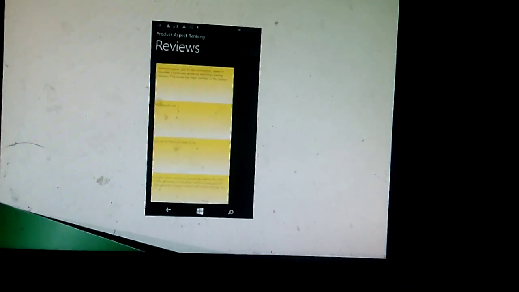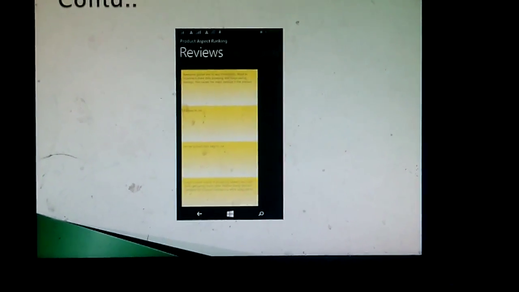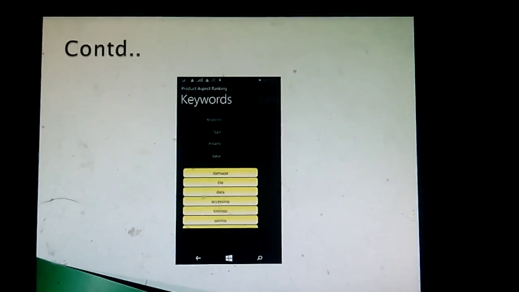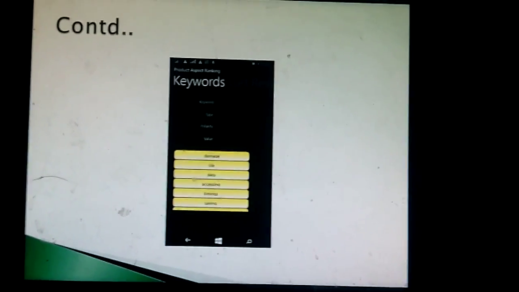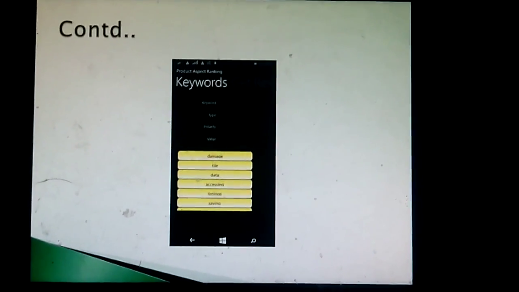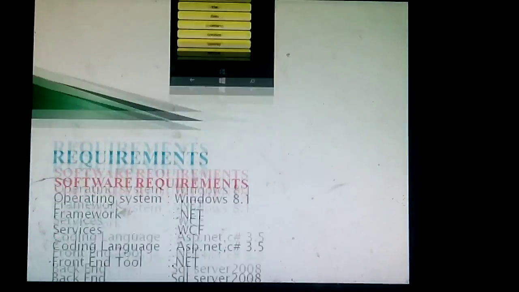These were the overall reviews already given for that Nokia Lumia product. These are the keywords: damage, style, data, accessing, timing, savings. If we click any keyword, it will give the type, polarity and value for that.